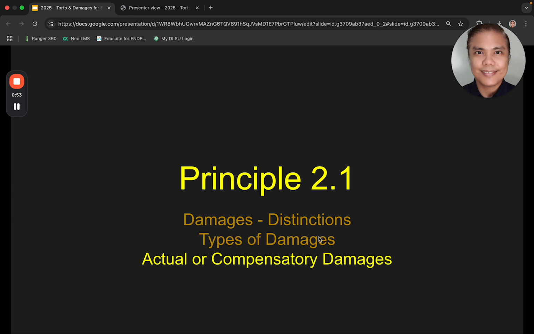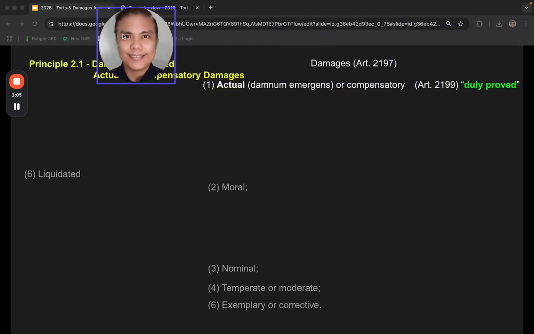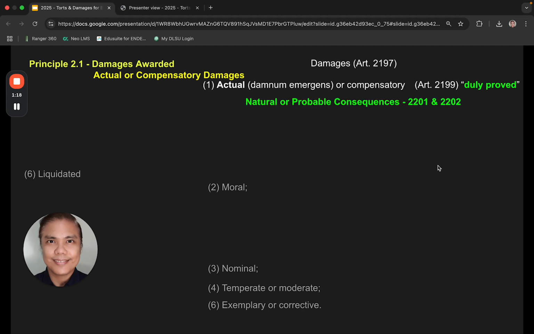Let's do a deep dive. Let's talk about actual or compensatory damages. All right, so we're using 2197 again as our platform. If you look at Article 2199, it will say that actual damages have to be duly proved. And 2201 and 2202 also says damages should be the natural or the probable consequences of the act.